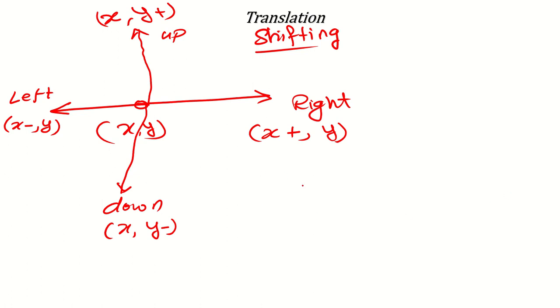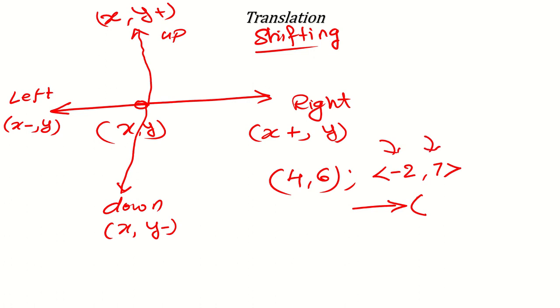So for example, if they say that a point 4, 6 is translated with the vector, they can write minus 2 and 7. So what will be the new point now? If these numbers are given, then no need to worry about left, right, up, down. You just add these numbers. So this is 4 minus 2 and 6 plus 7. So the new point will be minus 2 and 13.